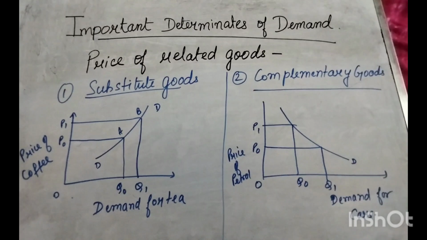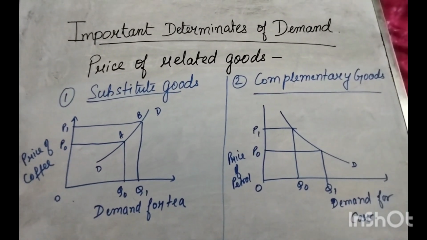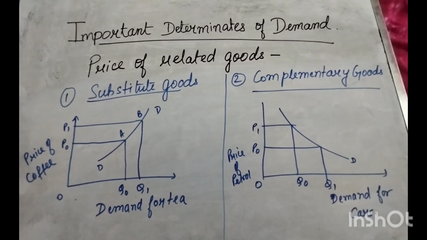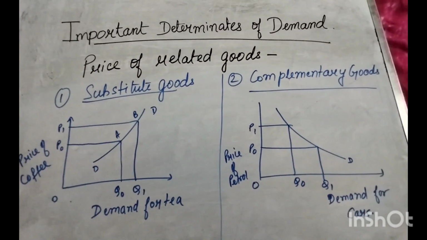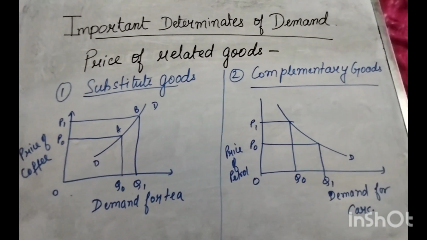So in this case we can see that there is a positive relationship between price of good X and demand for good Y. Here price of good X means price of coffee, and demand for tea.